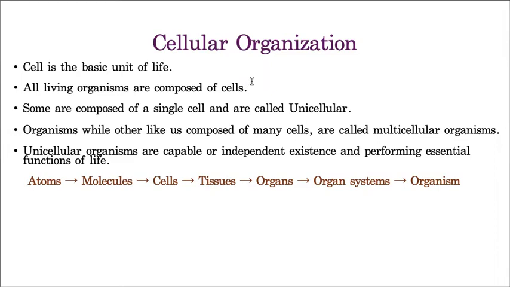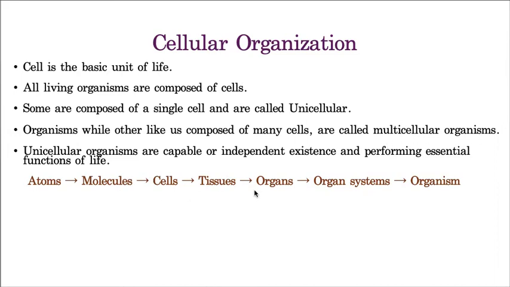Of course, some living organisms restrict themselves to only one cell, then they are called unicellular. Whereas in some organisms, these cells join to form tissues, and again tissues form organs, and then the body, and they are called multicellular organisms.